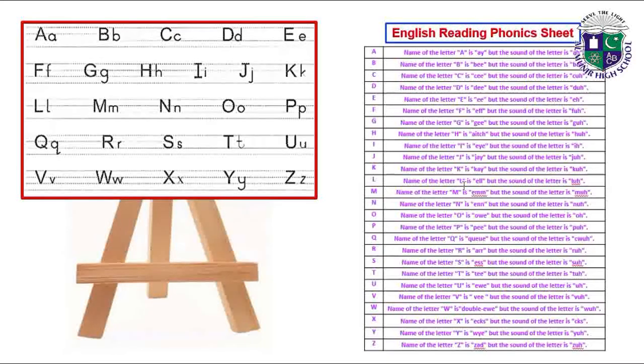Name of the letter L is L, but the sound of the letter is L. Name of the letter M is M, but the sound of the letter is M. Name of the letter N is N, but the sound of the letter is N. Name of the letter O is O, but the sound of the letter is O. Name of the letter P is P, but the sound of the letter is P. Name of the letter Q is Q, but the sound of the letter is Q.